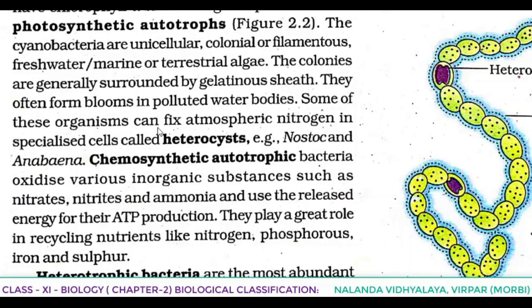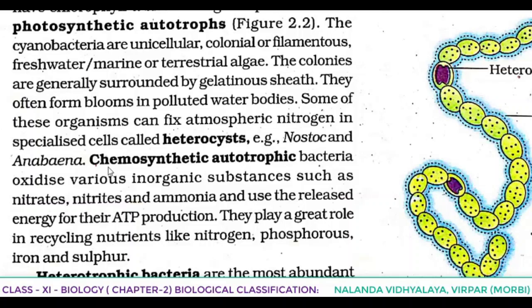Some of these organisms can fix atmospheric nitrogen in specialized cells called heterocyst. Example: Nostoc and Anabaena. Listen here. They often form blooms in polluted water bodies. A large area they are covering there, so found as a bloom, and it is an indication of a polluted water body.